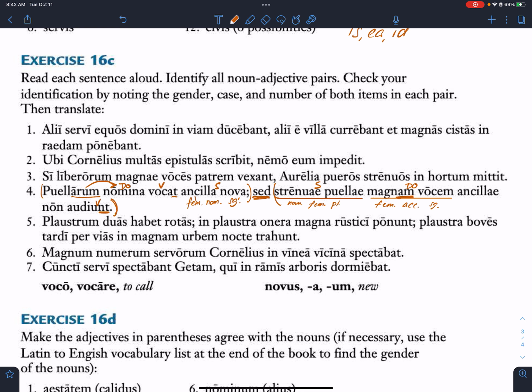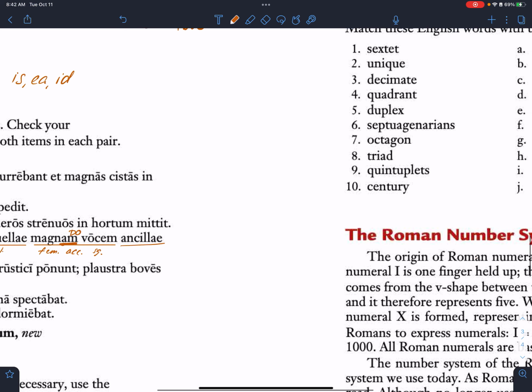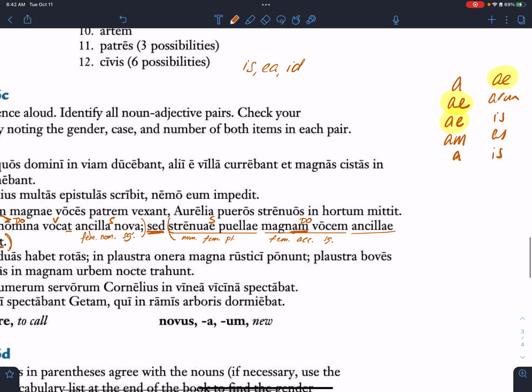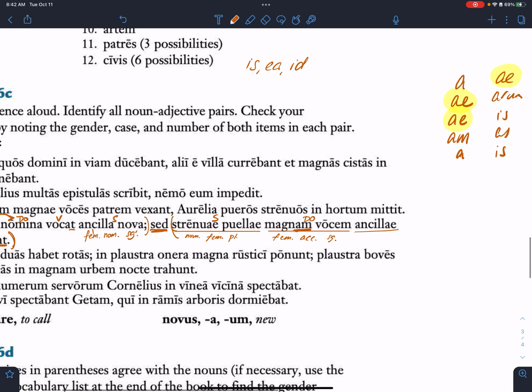Now, all we're left with is ancillae. All right, so that AE ending, let's think of our first declension, right? Say them with me. Ae, arum, is, as, is. Okay, so the ending on ancillae is AE. We've got some possibilities here. So how do we narrow it down? We've already got a subject, so it's not going to be nominative.